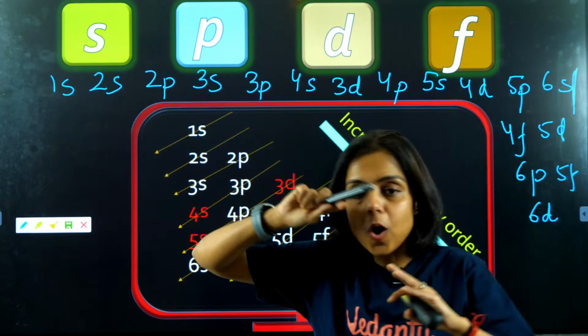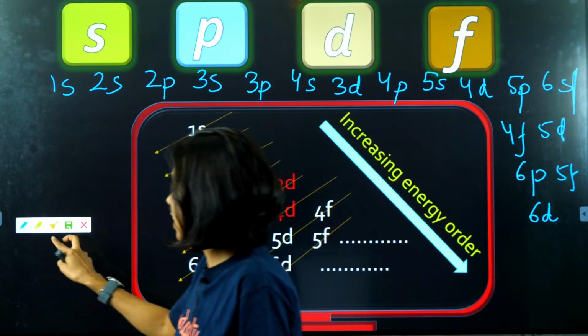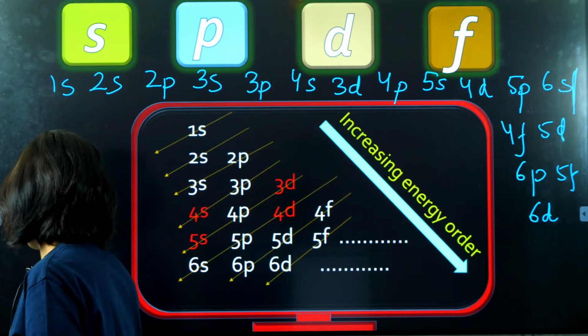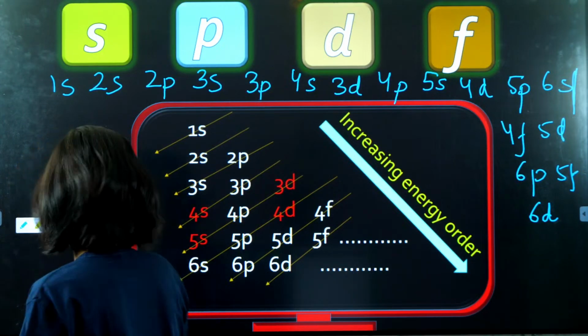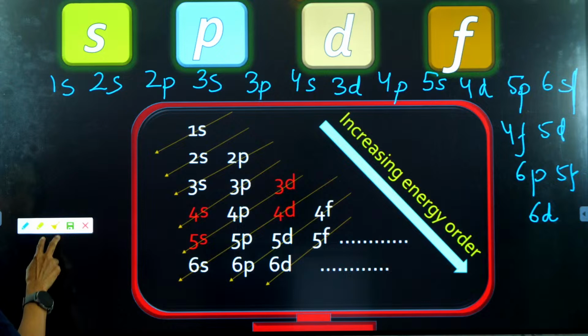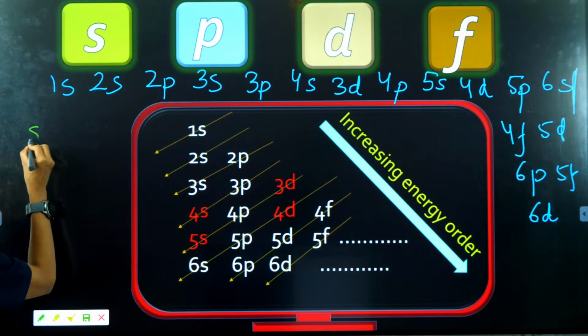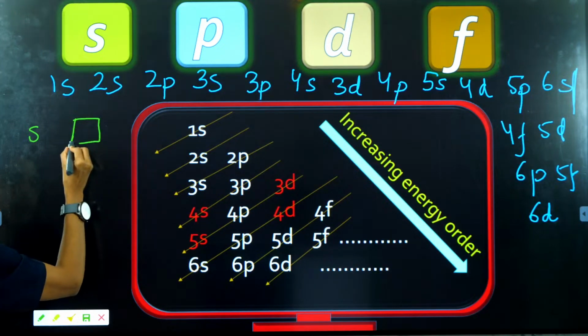1s, 2s. So in all the shells, the s subshell has one orbital, guys. Any shell, the s subshell, like 1s, 2s, 3s, 4s, they all have one orbital.